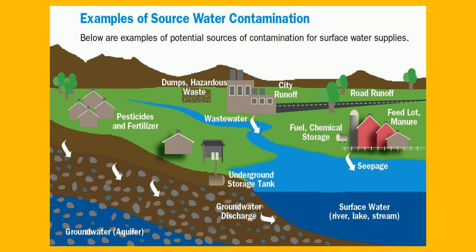If you see in this picture, there are many human activities which are leading to contamination of water. For example, the first and foremost, agricultural practices. What are those agricultural practices which are affecting the water bodies? That is the usage of pesticides and fertilizers.